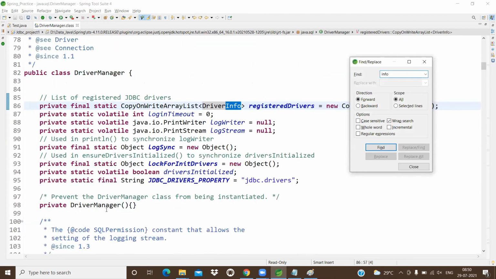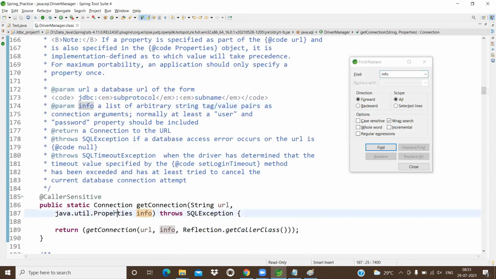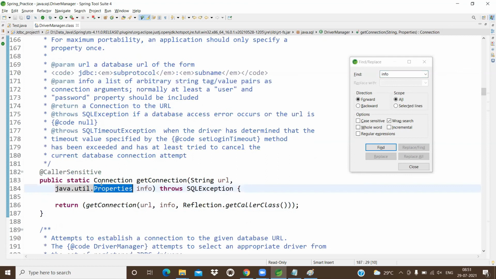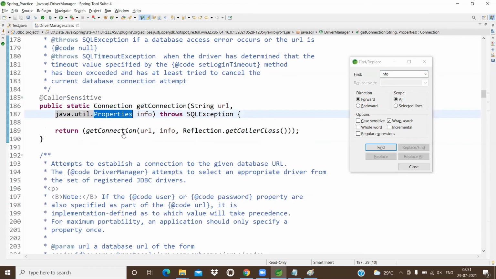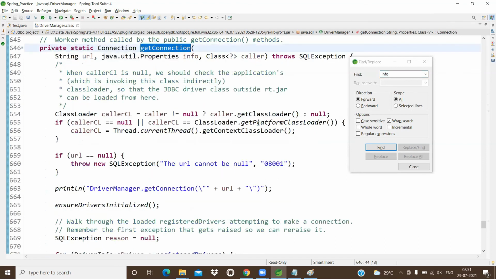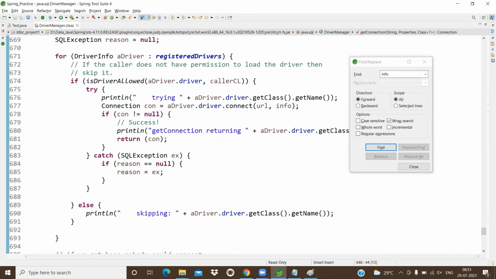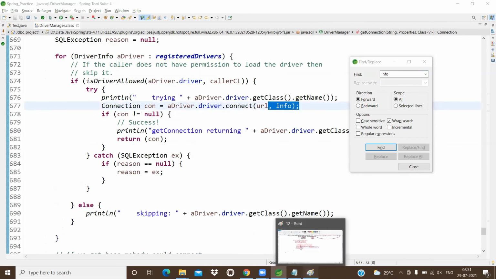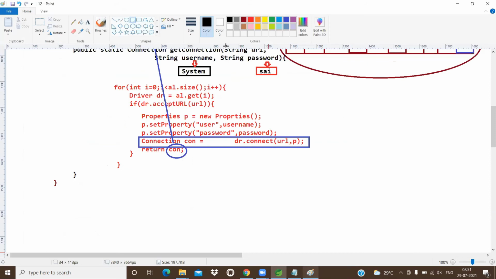Info means what here? Your properties object only. Got it or not? So directly I used the word P here. Got it? Yes, Sharath. Any doubt?